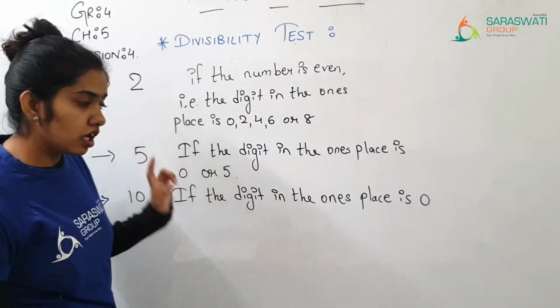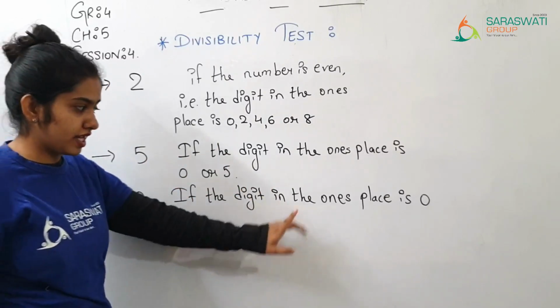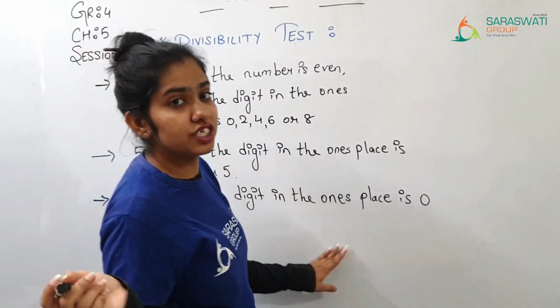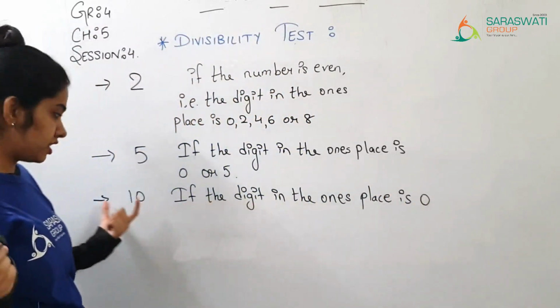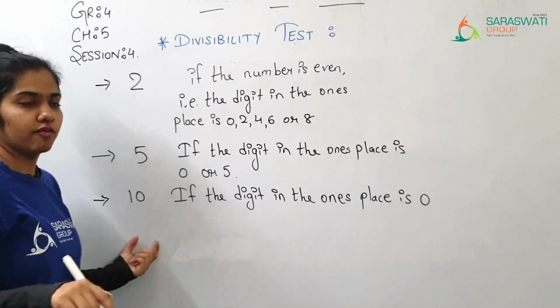When the digit at the ones place is 0. If it is 0, then and only then that number is divisible by 10.